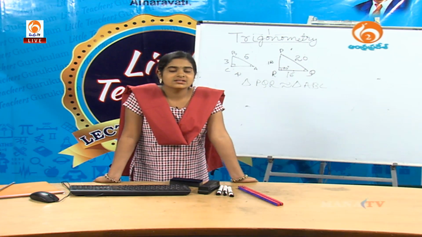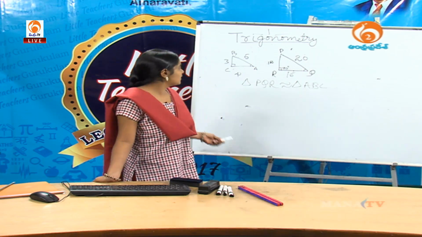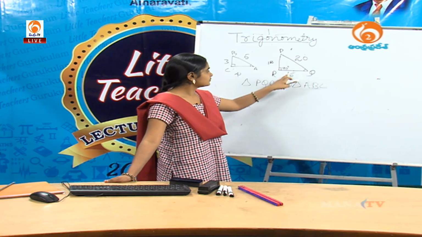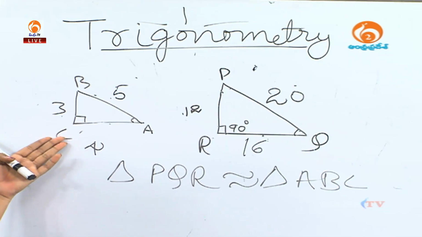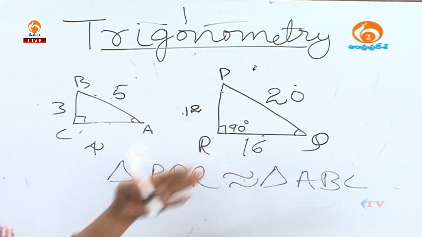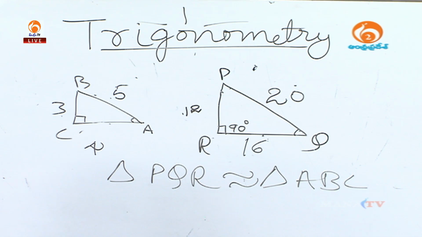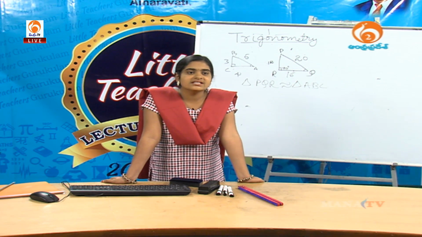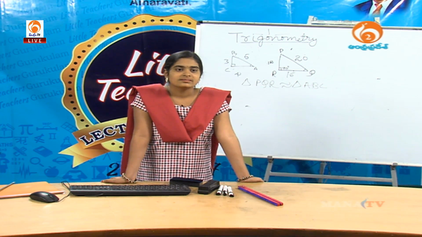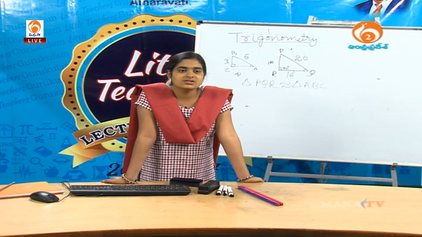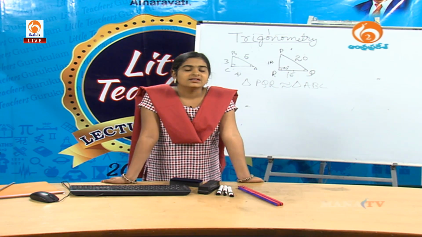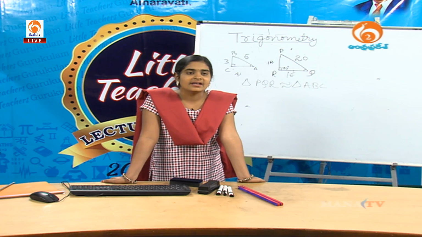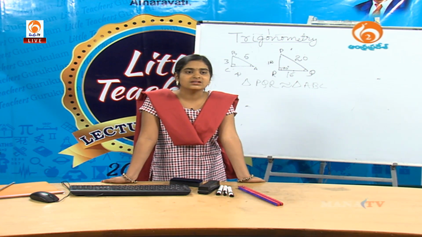Do you know what the corresponding angles are? Okay, see here, side CA corresponds to side QR. So, side CA is similar to QR. Okay, next we will find the trig ratios. What are the three basic trig ratios? Yes, if we take angle A, then the first one is sin A, the second one is cos A, and the third one is tan A.